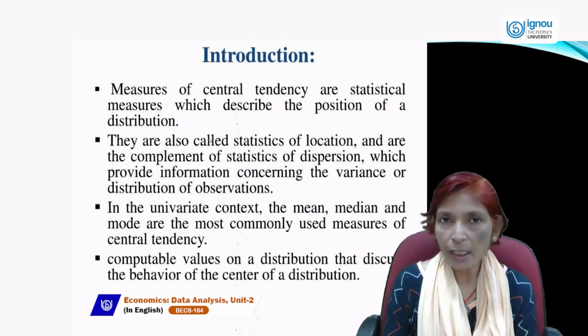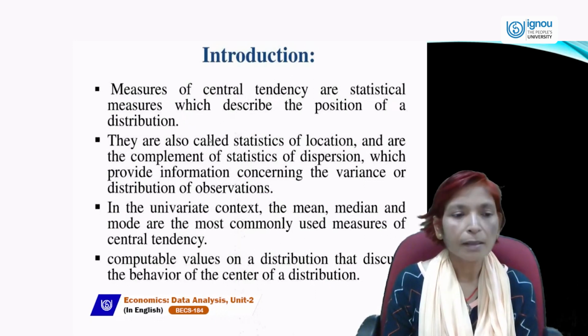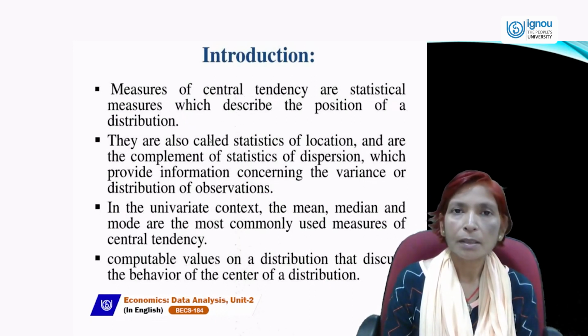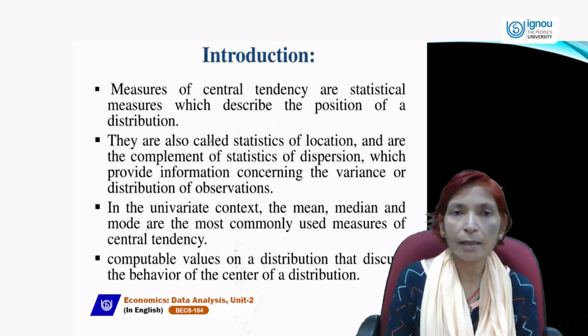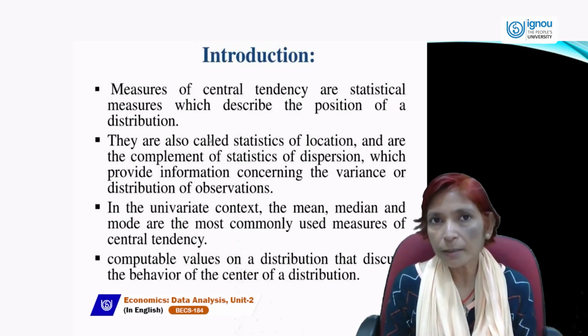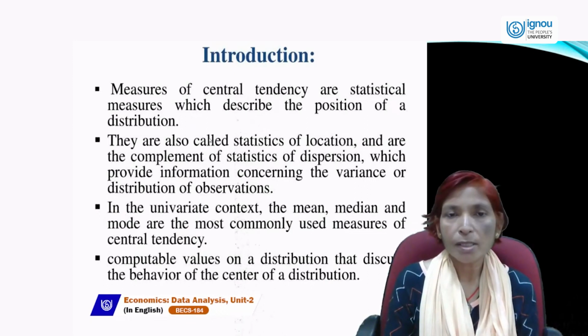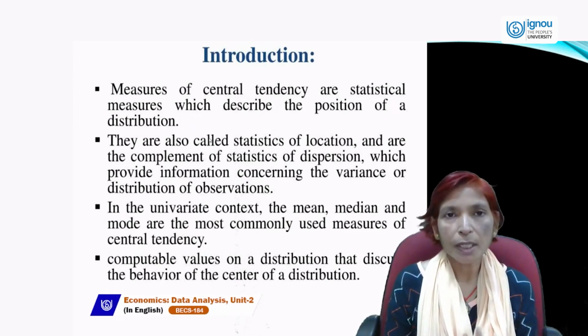If your study is based on one variable, that is called univariate. And if you are studying two variables, like one is dependent, other is independent, one is continuous, other is discrete, that is called the bivariate context.